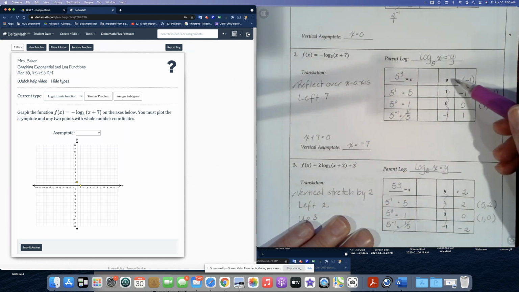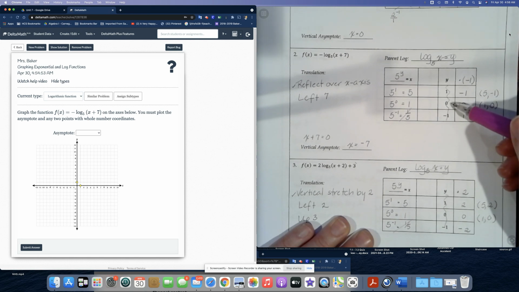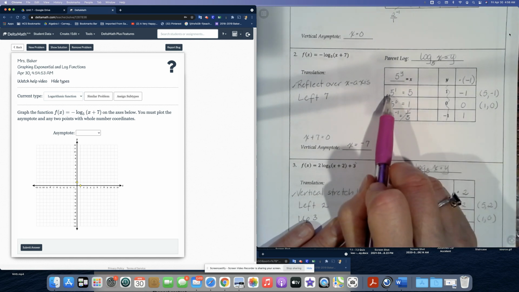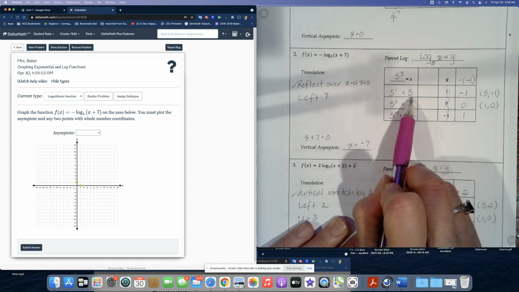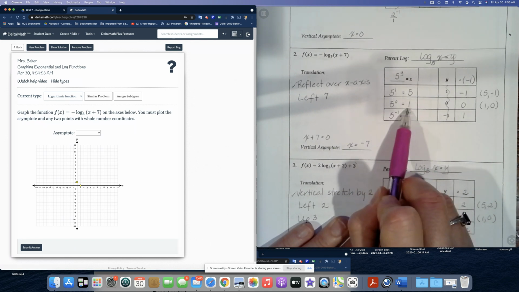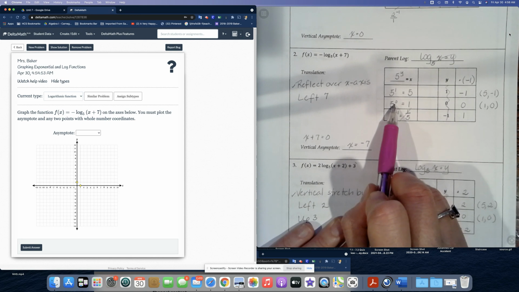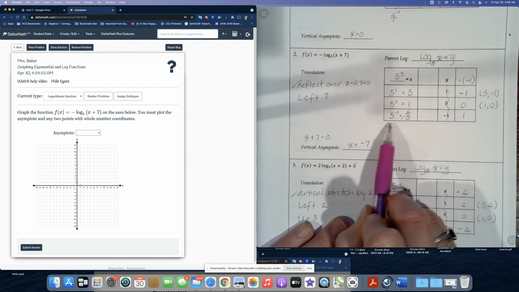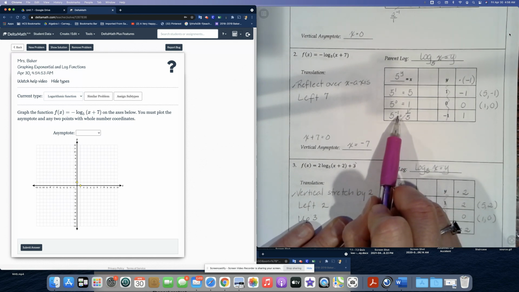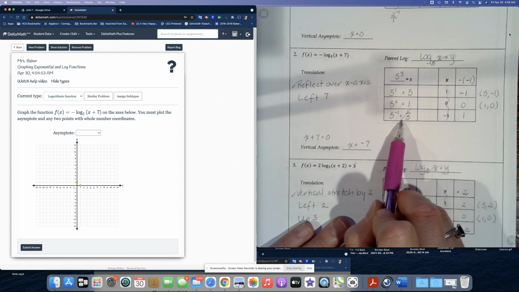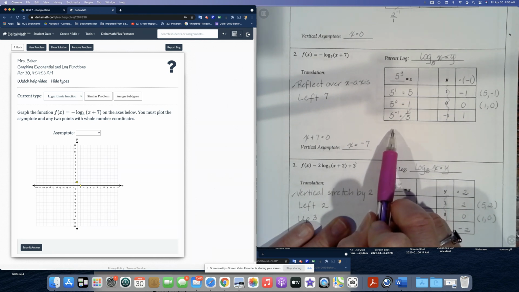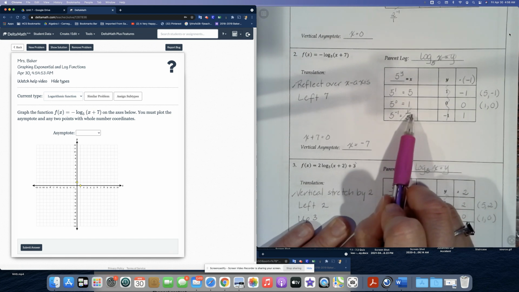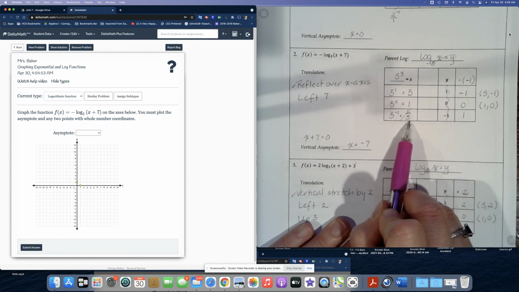We already have the y values pre-populated with 1, 0, and negative 1. So to find our x coordinates, we're going to raise 5 to the power of 1 and get 5. 5 to the power of 0 and get 1. Remember, anything raised to the 0 power is 1. And 5 to the negative 1, remember what we said, we can write 5 as 5 over 1 and flip the fraction, or take the reciprocal, and that will give us 1 over 5.